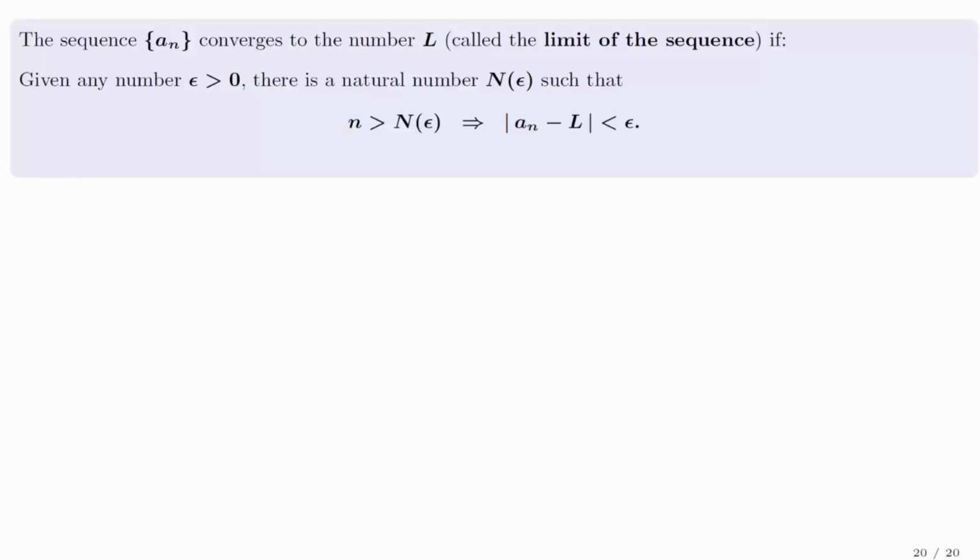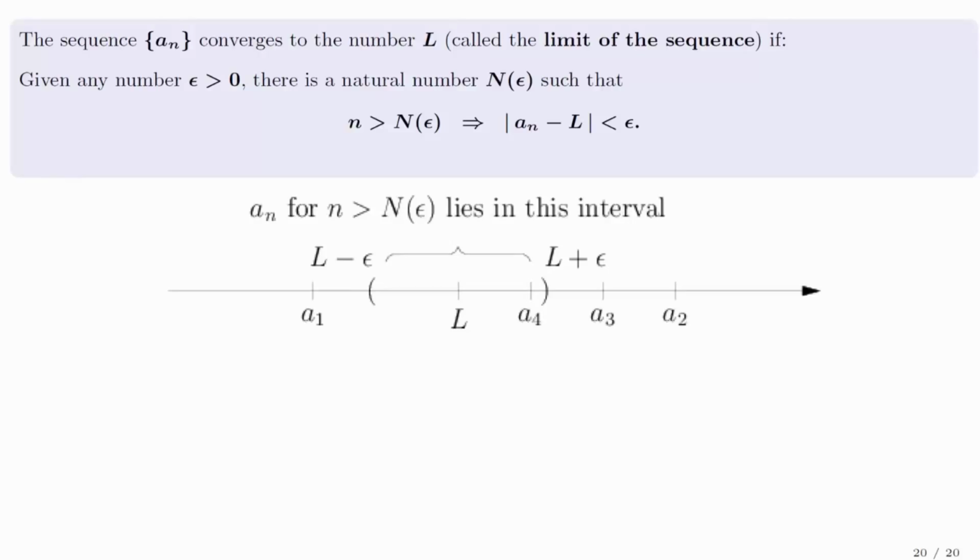Well, I told you it was a bit intimidating, but here is what it says in plain English. The terms in the sequence will eventually get close and stay close to L. You tell me how close you want to be. Give me a positive epsilon, and I will tell you how far you have to go in the series before the terms all stay within epsilon of L. To reinforce the plain English, here is a picture. We won't work with this definition, nor will we prove the theorem above at this point, but we wanted to lay out some of the powerful theory at this early stage.